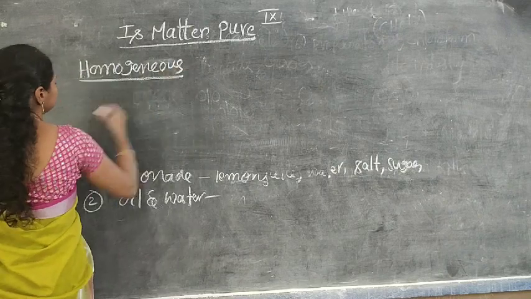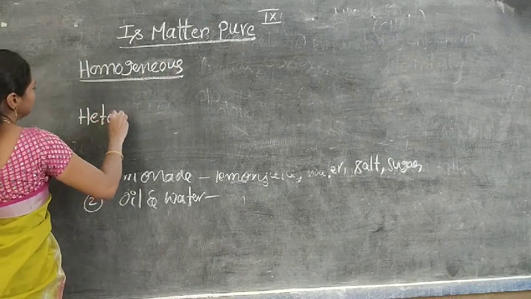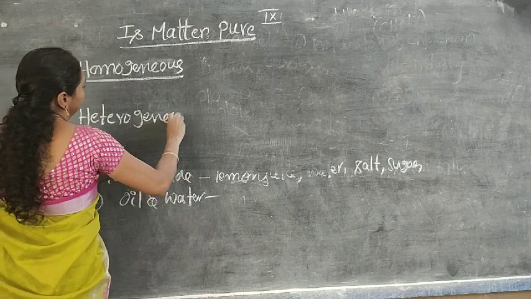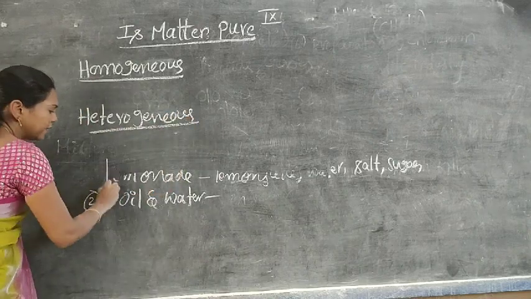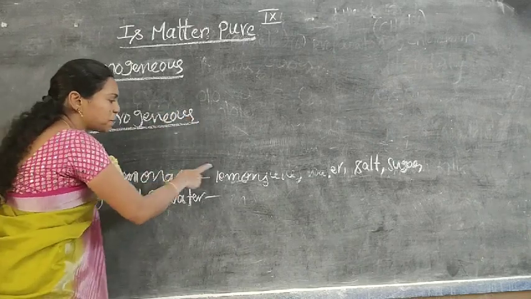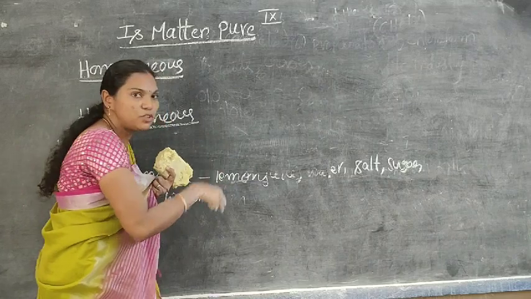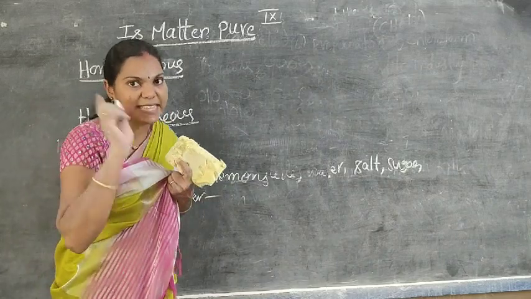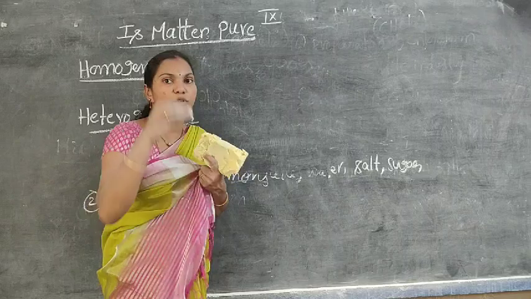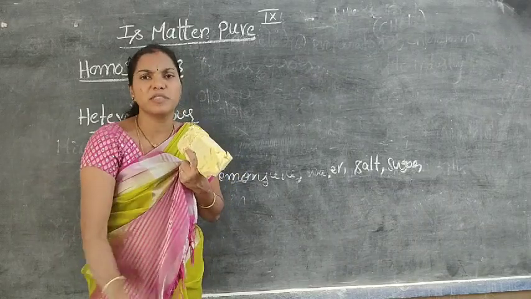Homogeneous. Next, heterogeneous. See here carefully. In the lemonade, after preparation of the lemon juice by using lemon drops, water, sugar and salt, we can taste it by using a spoon.